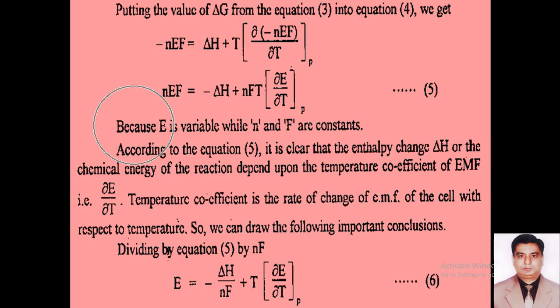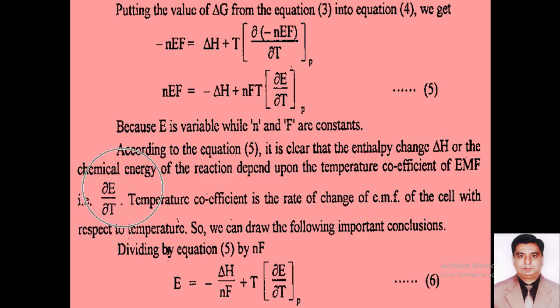So dear students, according to this equation number 5, we can say that enthalpy change del H, or chemical energy of the reaction, depends upon the temperature coefficient of EMF, and this temperature coefficient of EMF is equal to partial E over partial T. This term is very important. We will discuss it in the next slide.